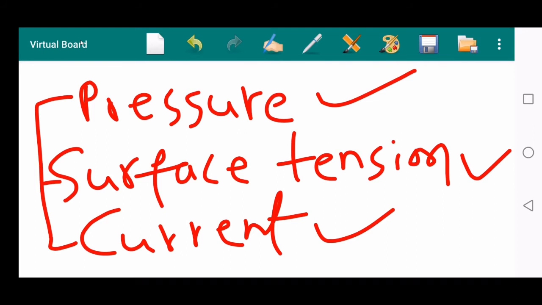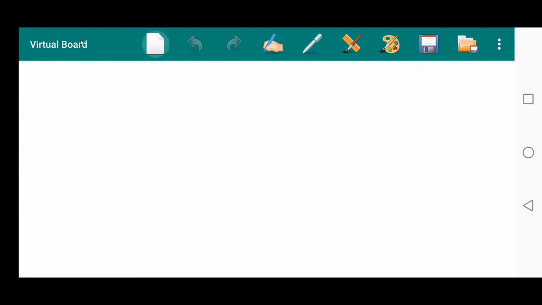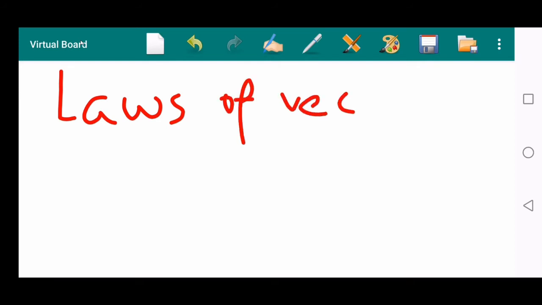So what is the reason behind this? Although pressure, surface tension and current have both magnitude and direction, they are not vector quantities, because just having magnitude and direction is not enough to be a vector. A physical quantity is said to be a vector only if it follows all the laws of vectors.